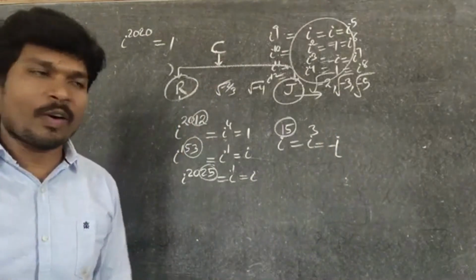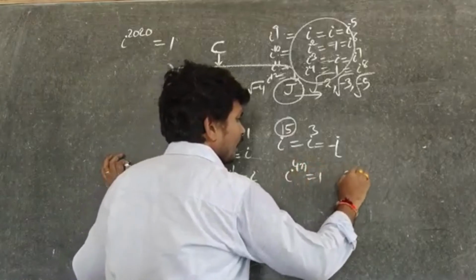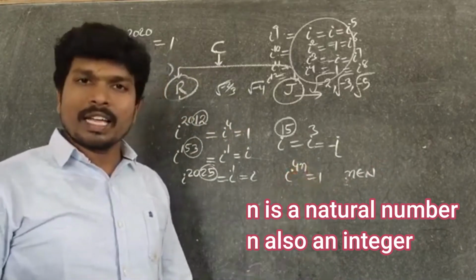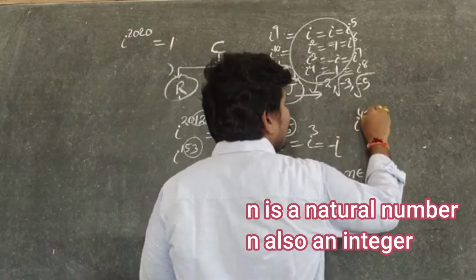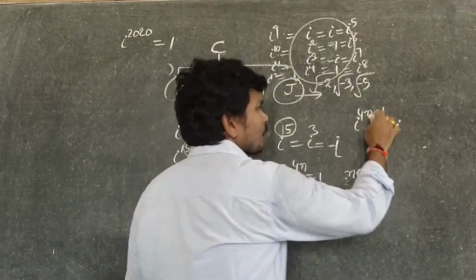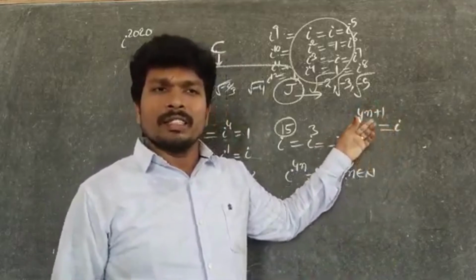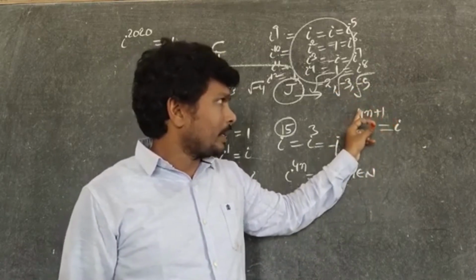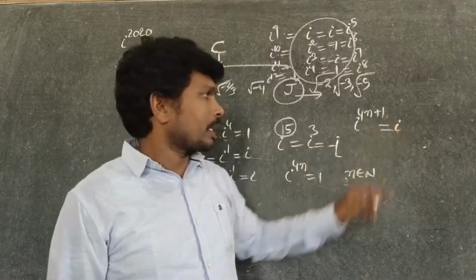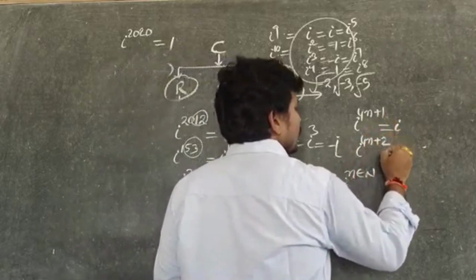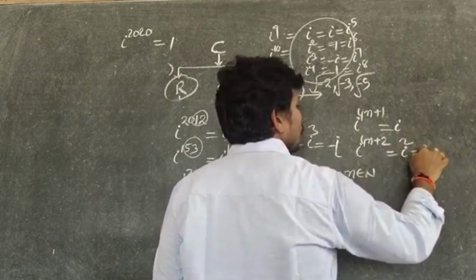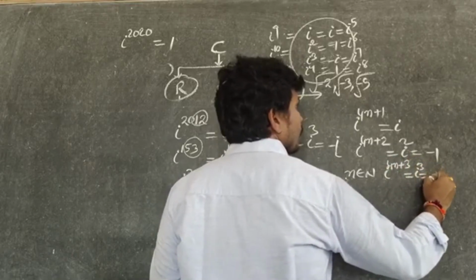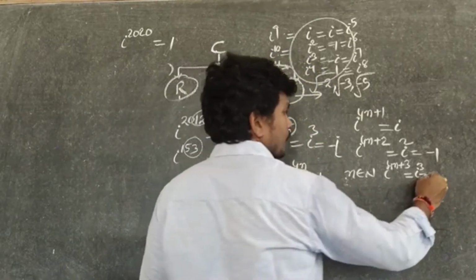Now the general form. i power 4n is equal to 1, where n belongs to natural numbers. i power 4n plus 1: its value is i, because 4n plus 1 is the general form of a number that, divided by 4, leaves remainder 1. i power 4n plus 2: its value is i square, because the remainder is 2, which is -1. i power 4n plus 3: its value is i cube, which is -i.